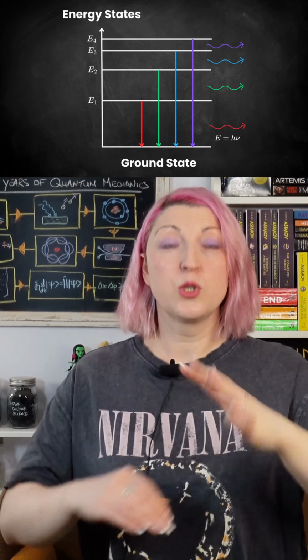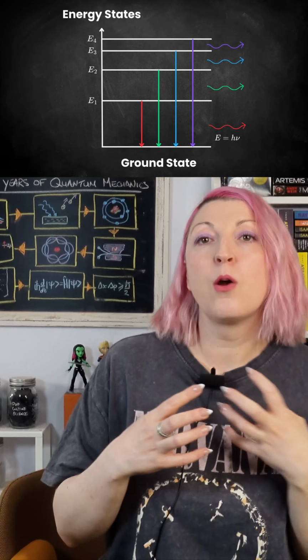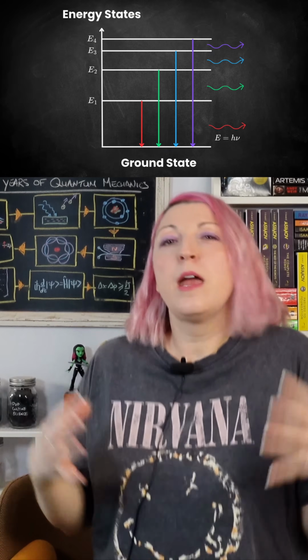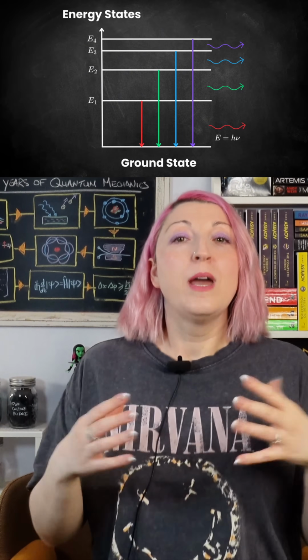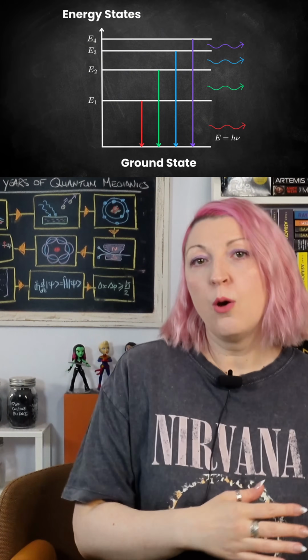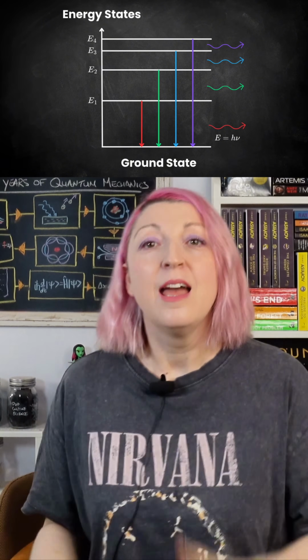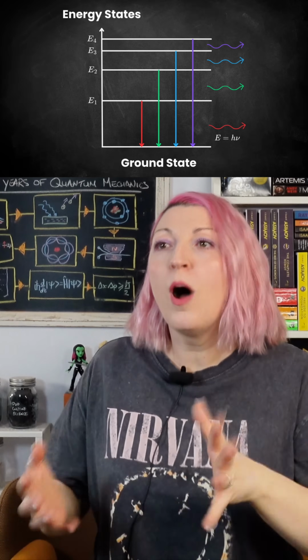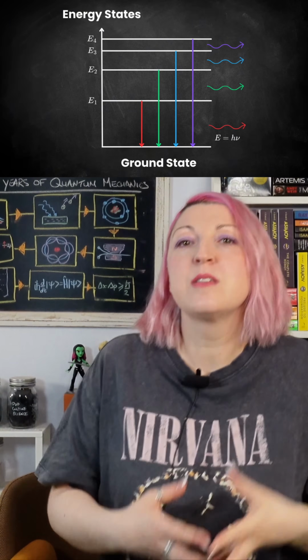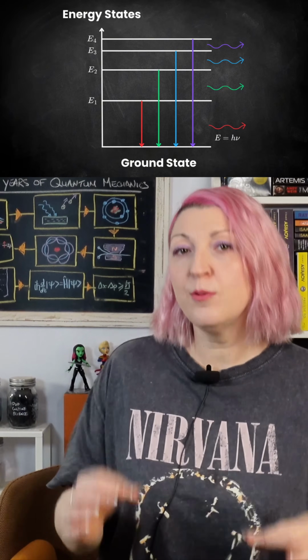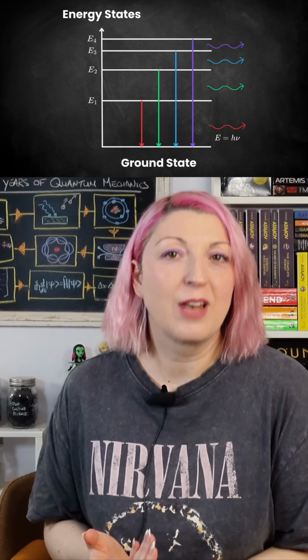They can jump between levels by absorbing or emitting energy, but they can't just sit anywhere in between. So when electrons jump down to lower levels, the energy difference gets released as light. And this explained why atoms emit very specific colors, because these colors match the energy differences between the allowed levels.